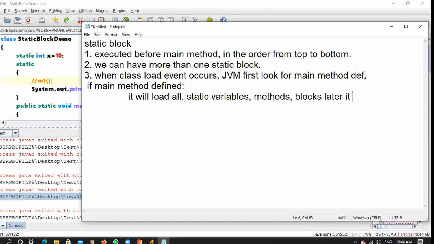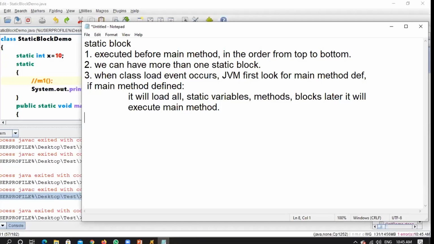Later it will execute the main method. This is the important point that you have to remember, right? First it will check for the existence of a main method. If it finds a main method, only then does it start loading your static variables, static methods, static blocks, everything. Once it finishes loading all those things, then it will start executing your main method. Clear with the point?